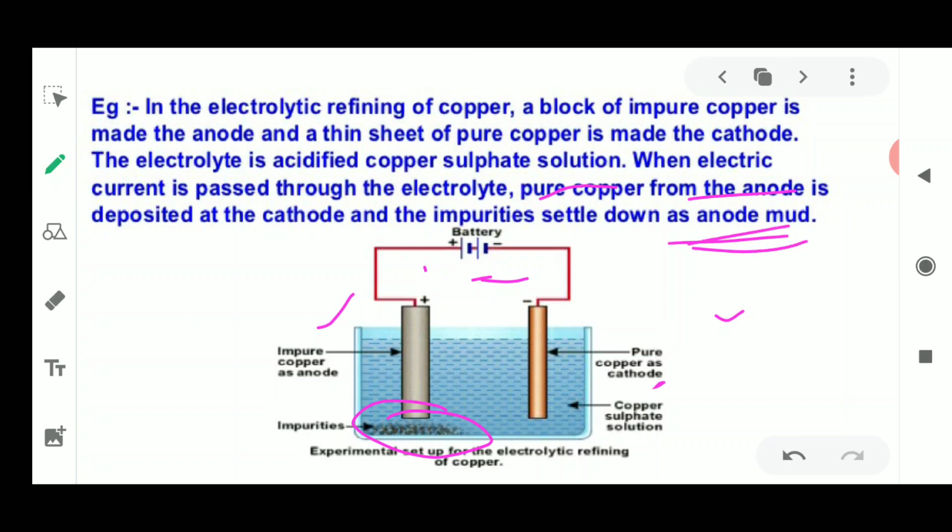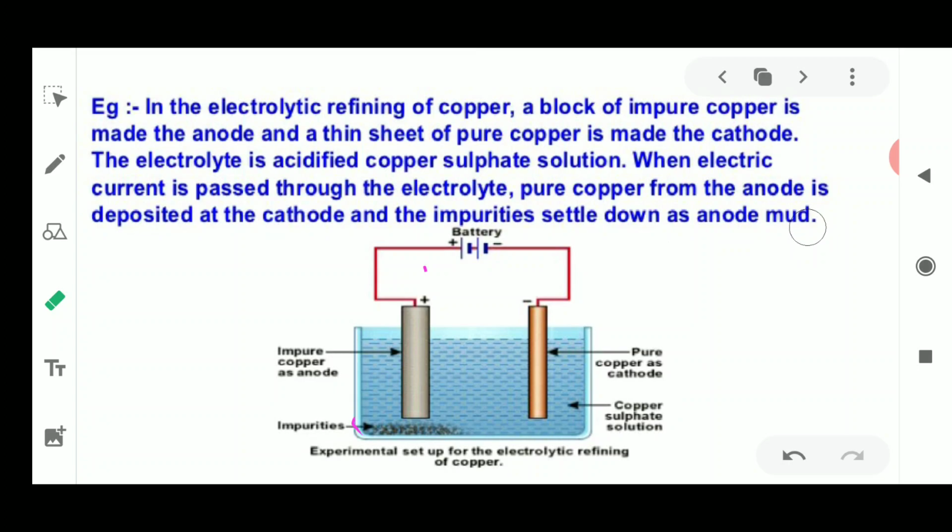So what is this anode mud? Anode mud is the impurities which settle down at the bottom of the anode terminal once the electric current is passed while refining copper or any other metal. But please remember that the metals which are to be refined are taken in the form of their electrolyte. This is a solution which is going to conduct electricity. Fine. So this is how electrolytic refining is done with the help of the electrolytic setup. This is the experimental setup showing electrolytic refining.